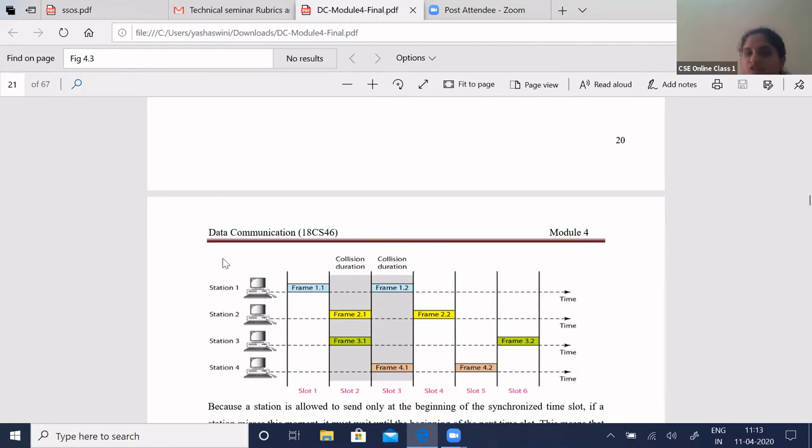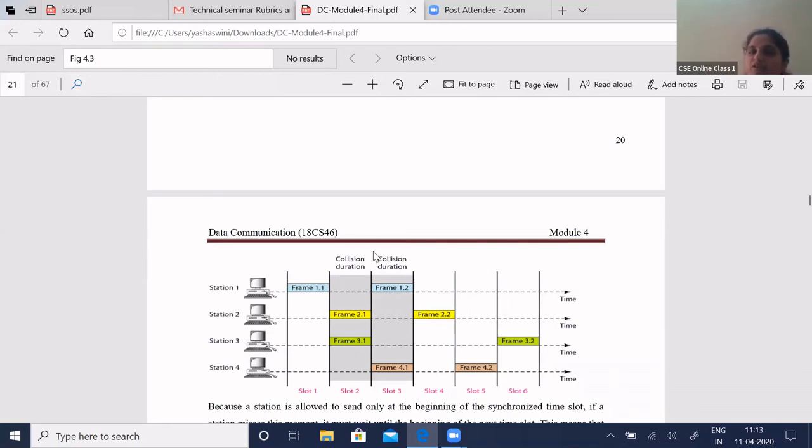You have 4 stations and each station is sending 2 frames. Frames 1.1, 2.2, 3.2 and 4.2 have reached the destination, whereas these particular frames have collided.